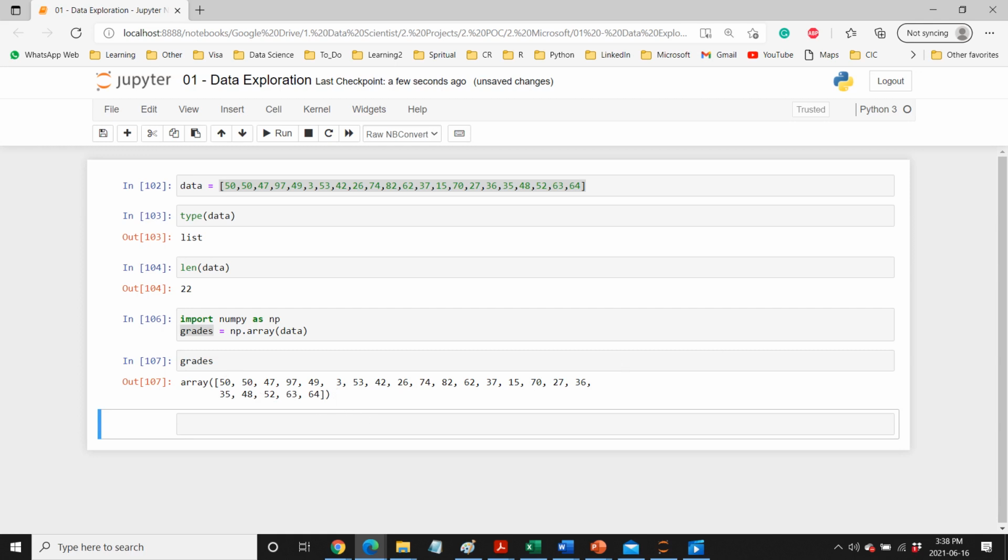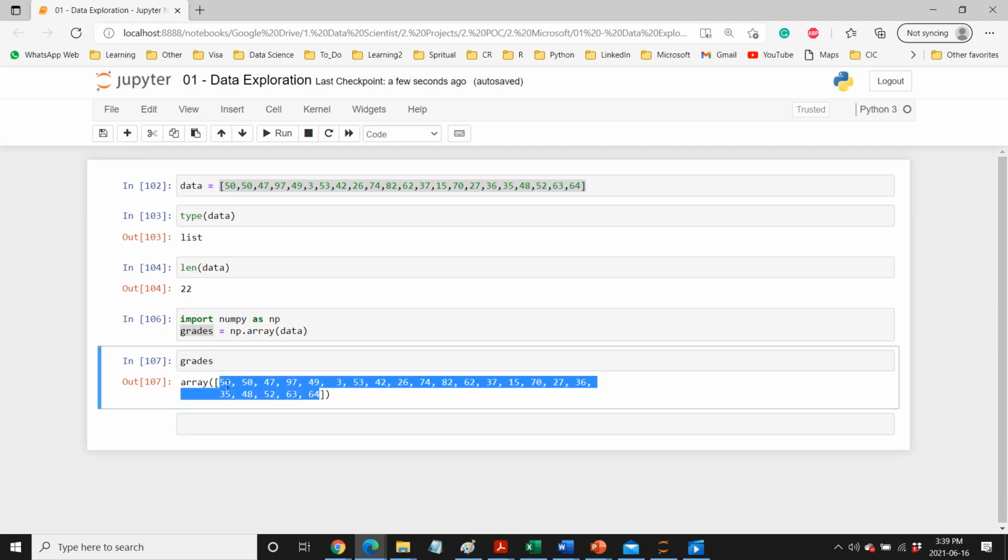Now it looks similar to the list, but there are differences between list and array. An array can be very good for doing any mathematical computation. So in that case it becomes very useful. Also it provides a lot of mathematical functions which we can use, for example, mean, median, and those different kinds of things, which are good with any numeric elements.